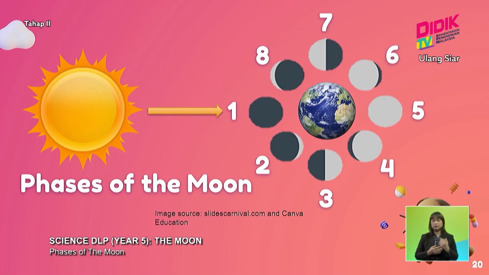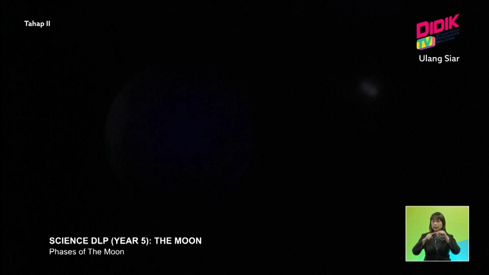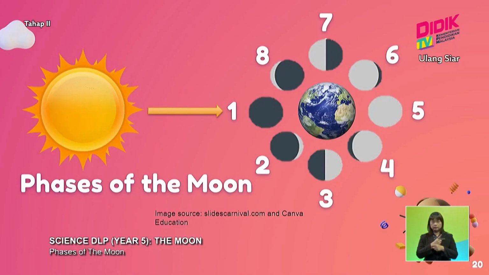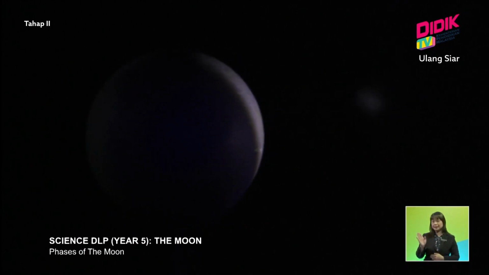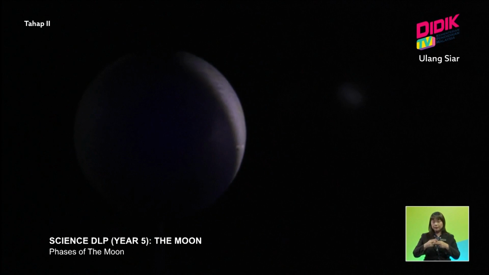Okay, so the first one is called the new moon, where you cannot see any moon at all, because the sunlight is not being reflected onto the earth. But as it rotates and revolves, slowly we get to see this. You still remember this? This is a crescent moon.